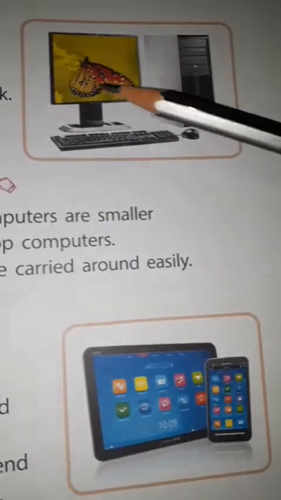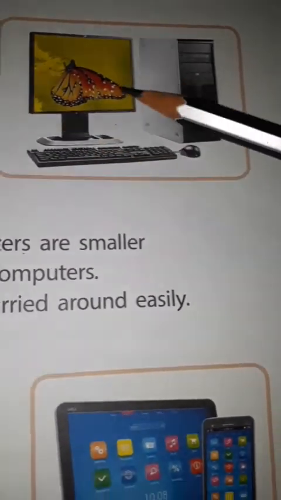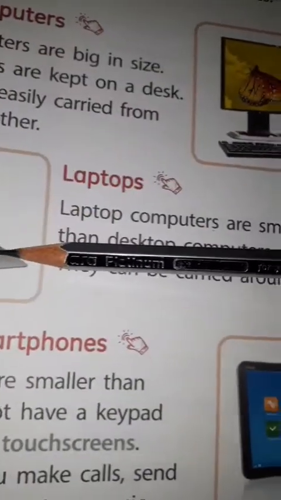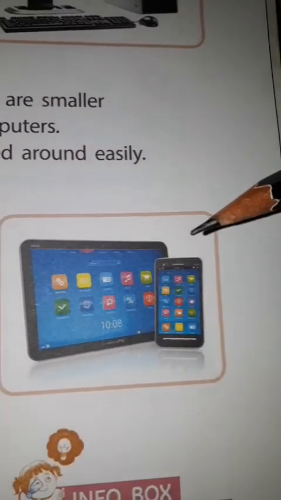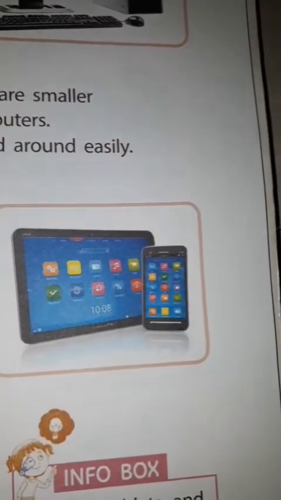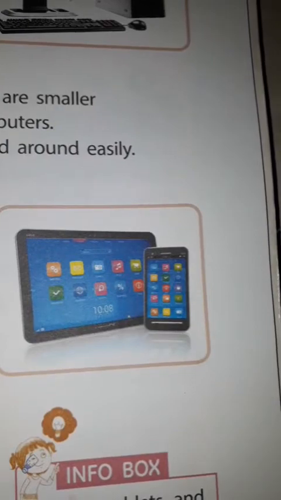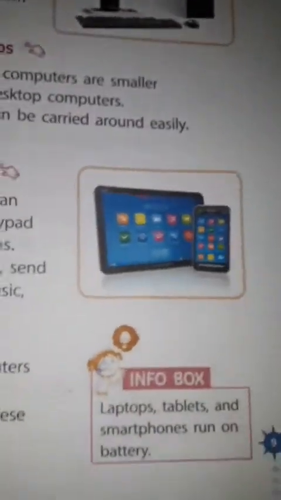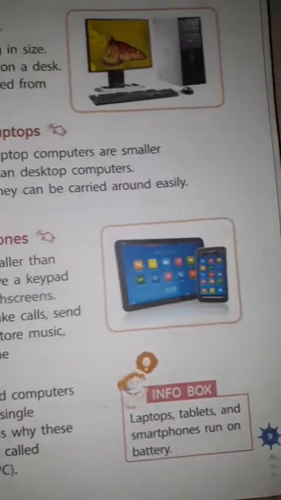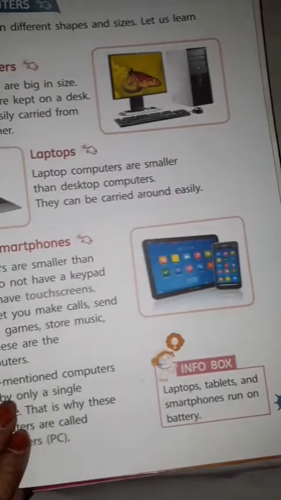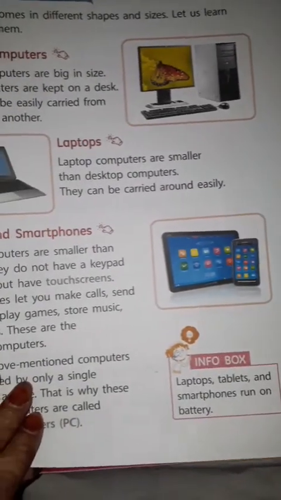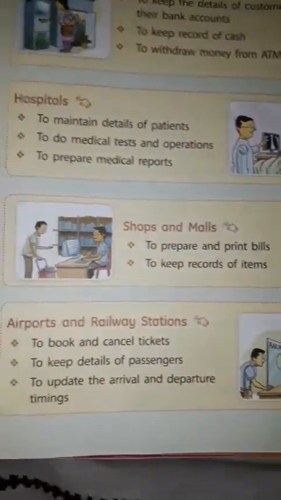For example, if I am using this computer, you cannot use it. At a time only a single person can use this computer, that's why it is called a personal computer. And the tablet, laptop, and smartphones run on battery, which has to be charged.